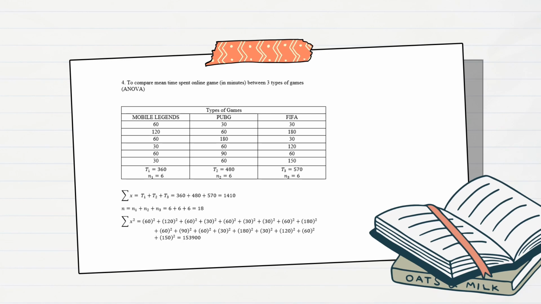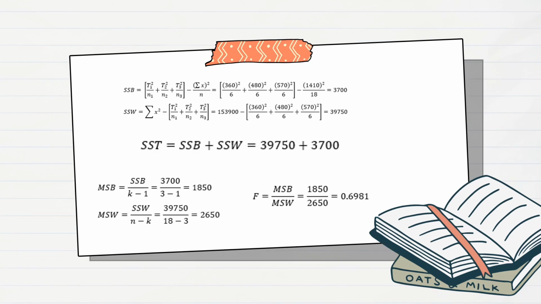Next, we proceed to ANOVA to compare the mean time spent on online games in minutes between 3 types of game, and this is our table. First, we want to find the summation of x, n, and summation of x squared. Next, we must find SSB by using a formula, and we get the numbers, same with SSW, and we can get this number.